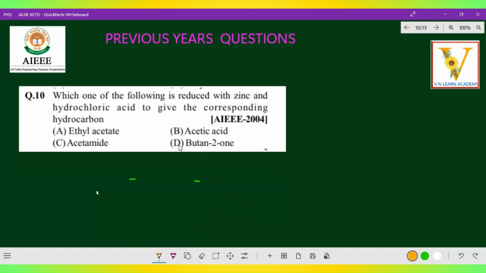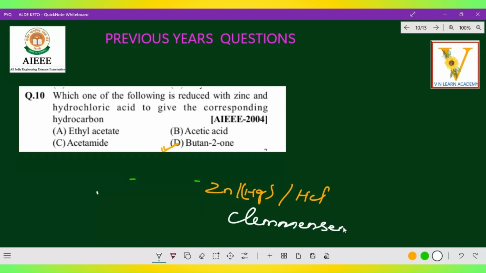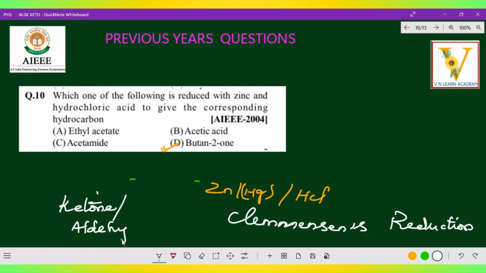I hope you got the clarity about this question. Why are we giving that? This is Clemmensen's reduction, zinc amalgam along with HCl. So Clemmensen's reduction converts a ketone or aldehyde into hydrocarbon, right? Hope you got the clarity.